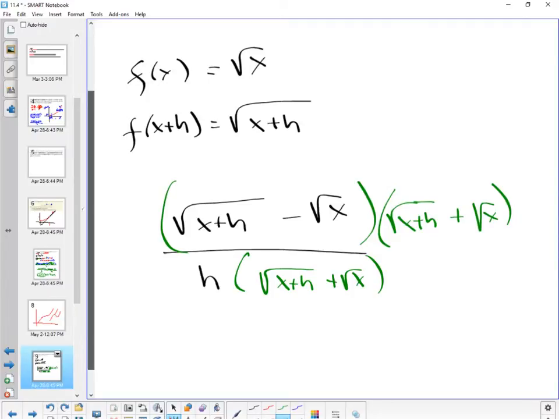H is gonna be a 0. Remember, h is going to 0. What's 0 times anything? A 0. It's going to go away. But that's not good, but we'll see right now.